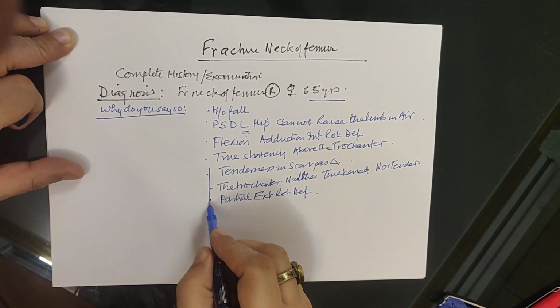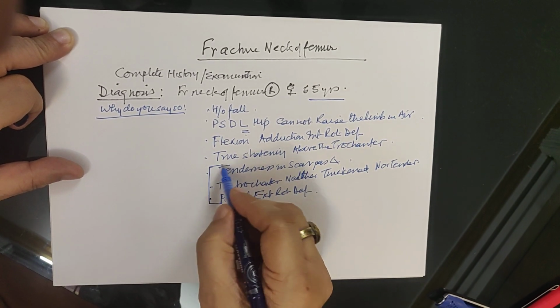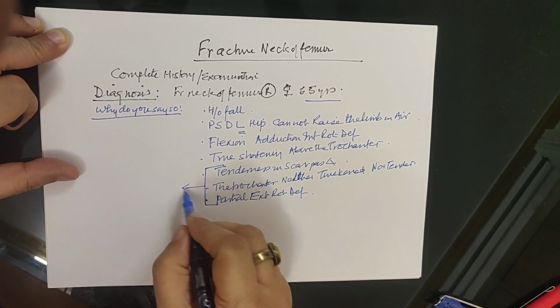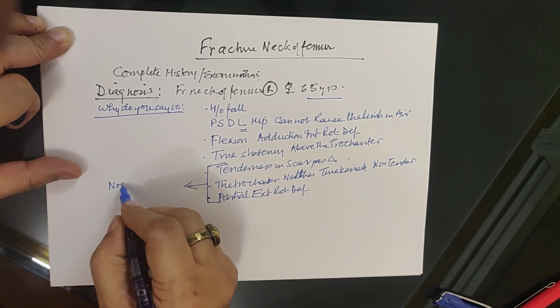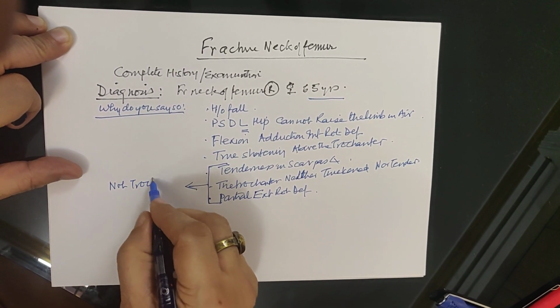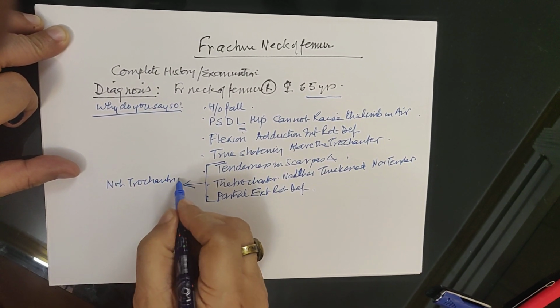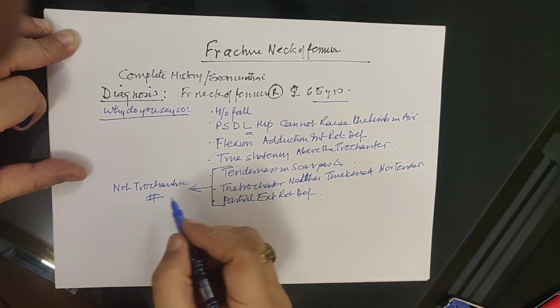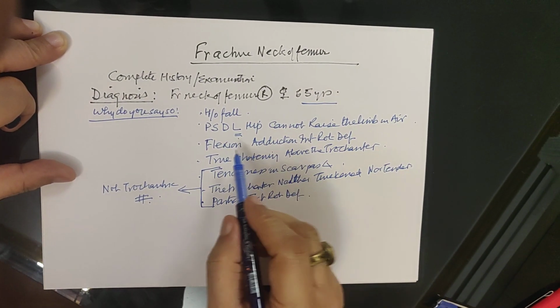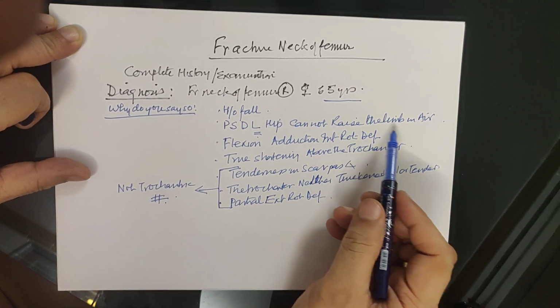Now these 3 signs say that it is not a trochanteric fracture, because a trochanteric fracture also presents with exactly the same picture.